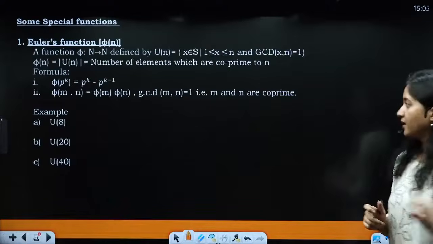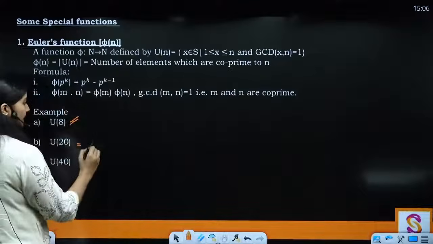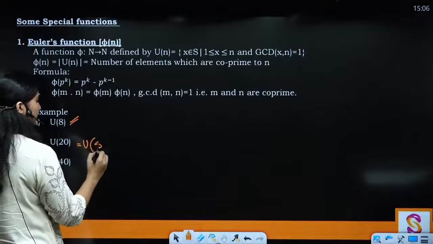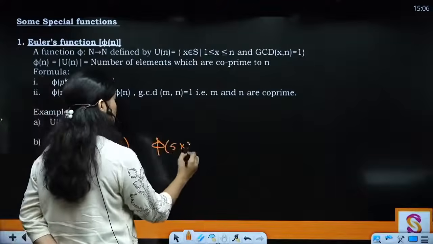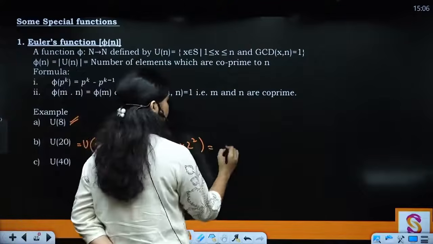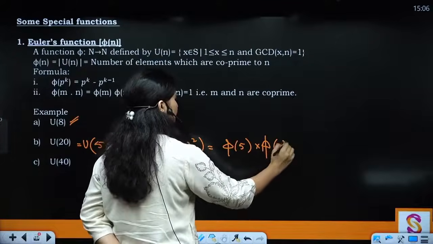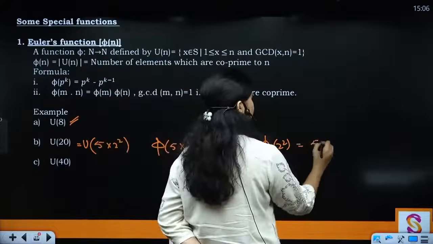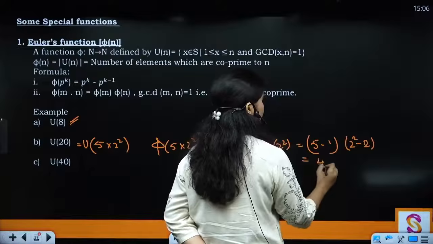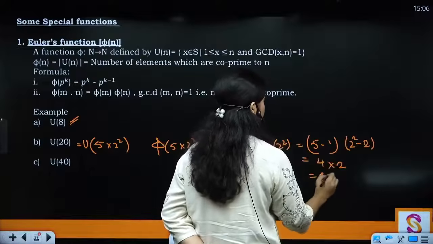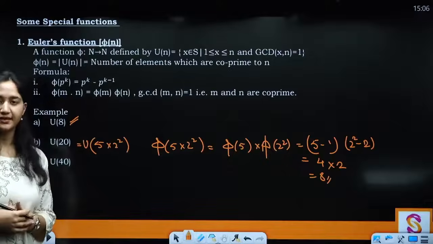All right. So U8 we have already done, right? U20 आप देखो, it is going to be U5 into 2 square. Simply I can apply phi of 5 into 2 square. This is going to be phi of 5 into phi of 2 square. So this is 5 minus 1, and this is 2 square minus 2. So this is 4 into 2, 8. So यहाँ पे you can see कि कितने होंगे elements U20 में? That is going to be 8.